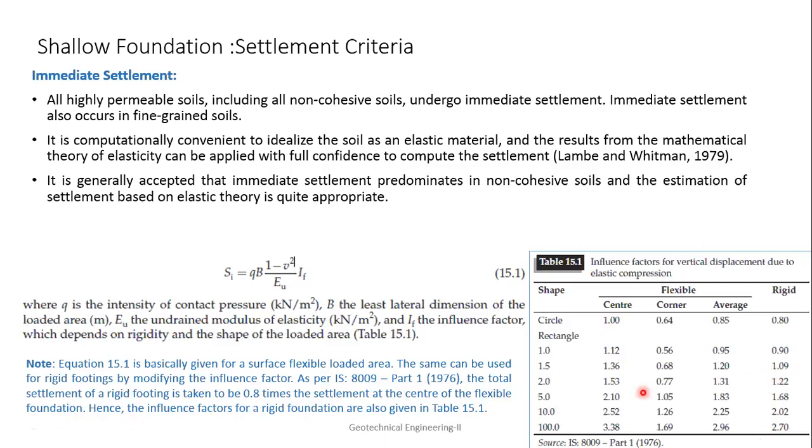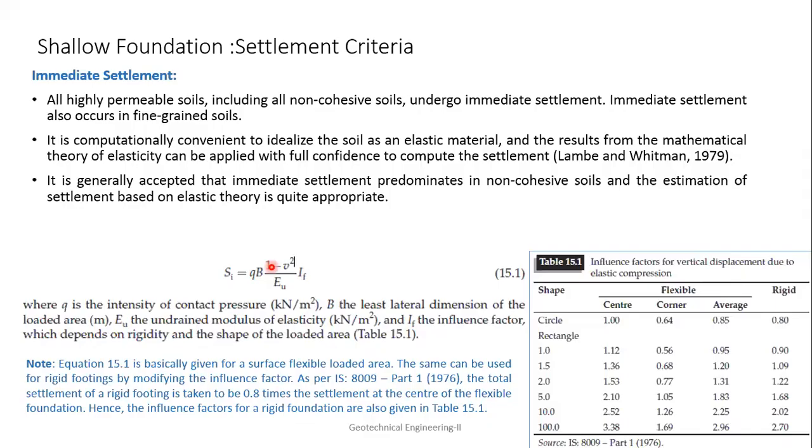In a rigid foundation, the settlement will be the same everywhere. It is not like the flexible footing, where one type of settlement happens at the center and another at the corner. In a rigid footing the settlement is the same everywhere, so only one value is given. This is how we find the immediate elastic settlement.